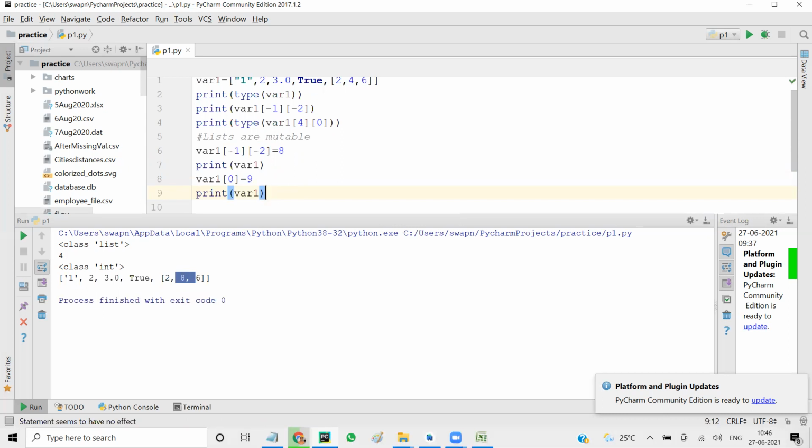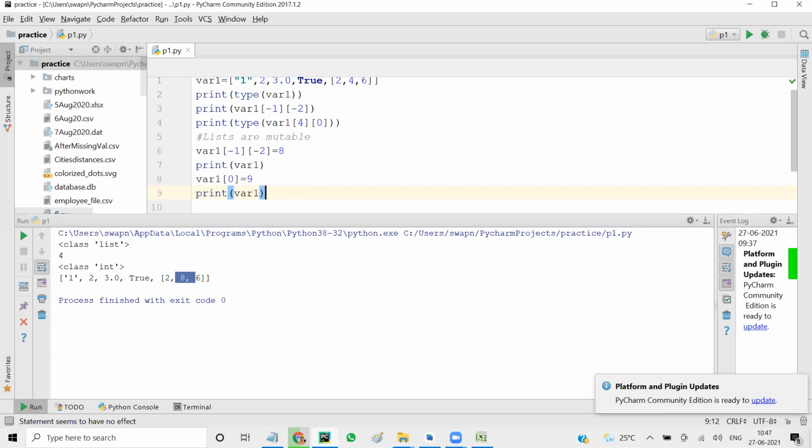Then will it work or not? Yes, sir, it will work. It will change that value. But we did discuss that lists are immutable, isn't it?